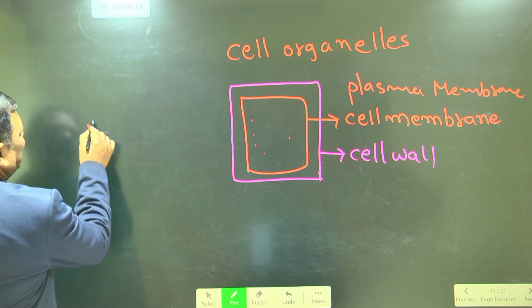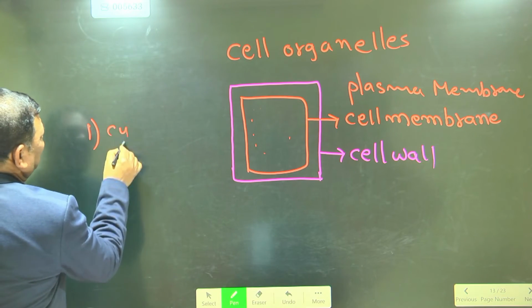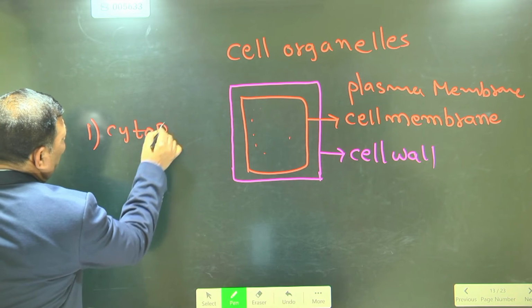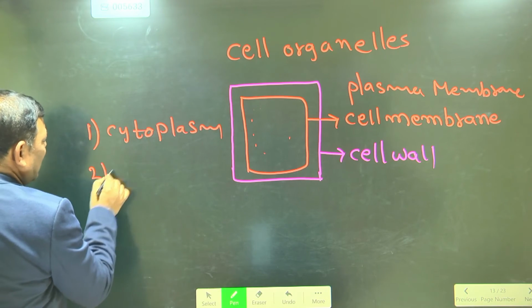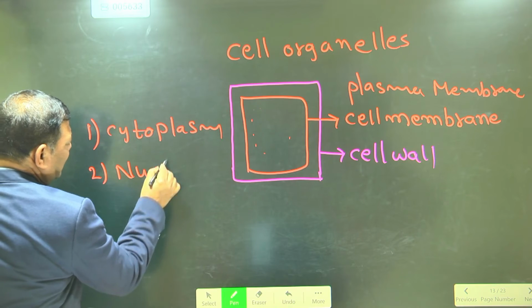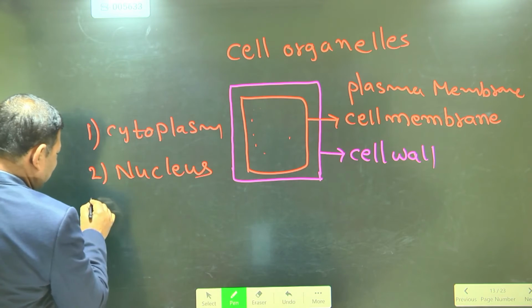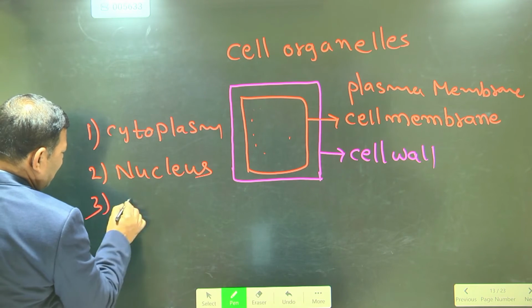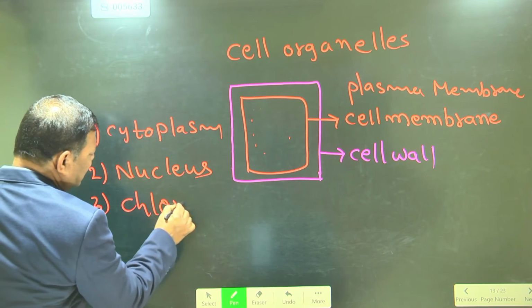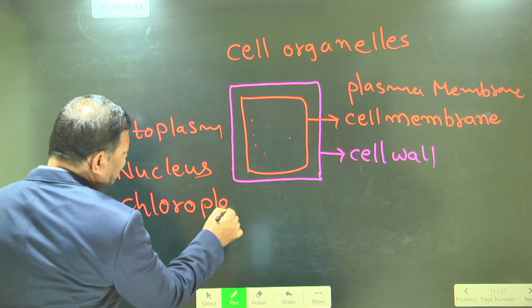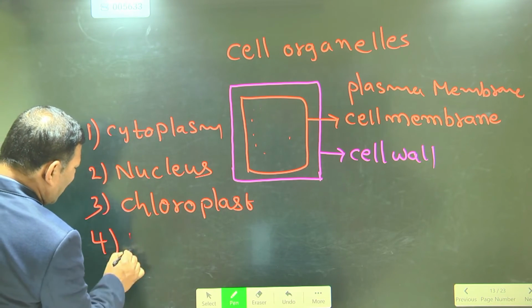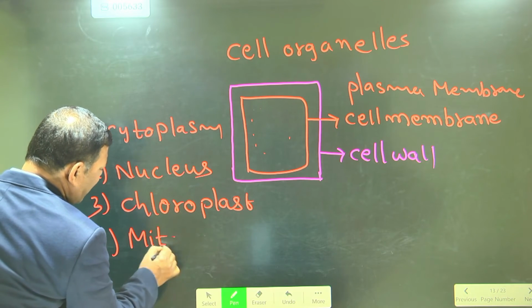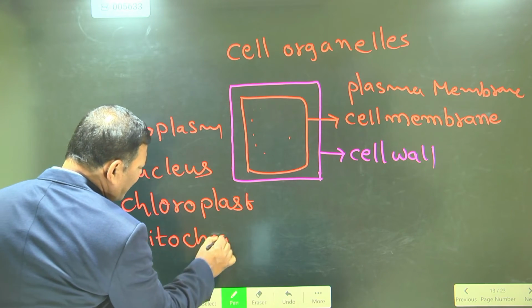In the cytoplasm, first one is the nucleus. Next, chloroplast, and mitochondria.